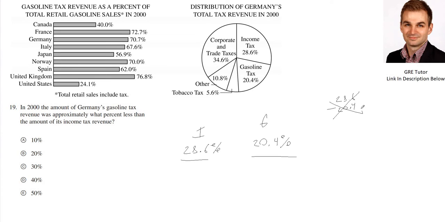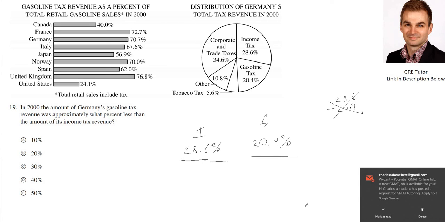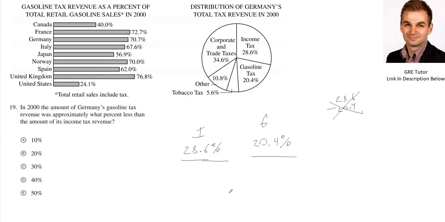Don't do that, because you're not trying to find out, of the total tax revenue, how many fewer percentage points gasoline is than income tax. They want to know, in comparison to income tax, what is the percentage decrease to get to gasoline tax? So what they're saying is, if you assume that 28.6% is your whole pie, how much of 28.6% is 20.4%?